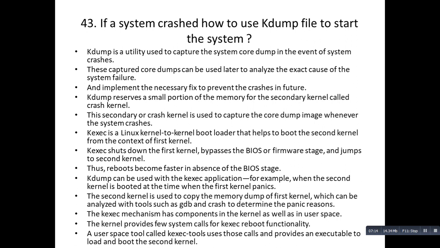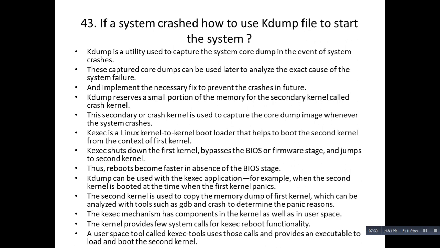These captured core dumps can be used later to analyze the exact cause of the system failure and implement the necessary fix to prevent crashes in future.